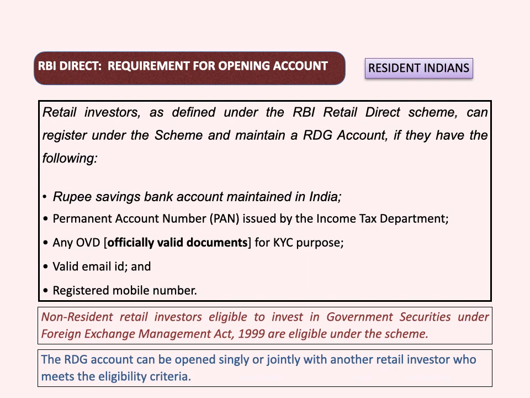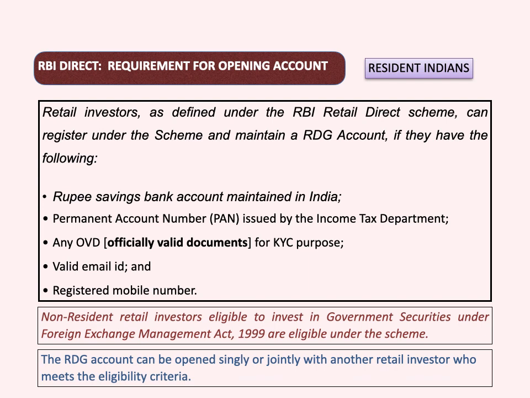Then of course a PAN number is required, so keep the PAN card ready, and any OVD, officially valid document. It could be Aadhaar card, passport, or driving license, so that RBI can conduct the KYC for this purpose.